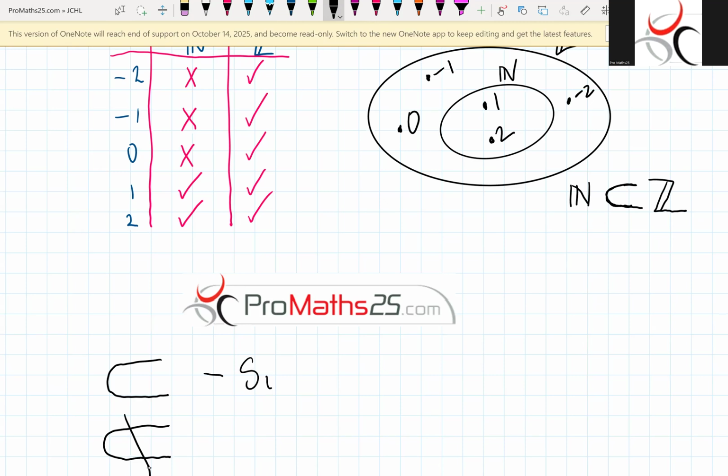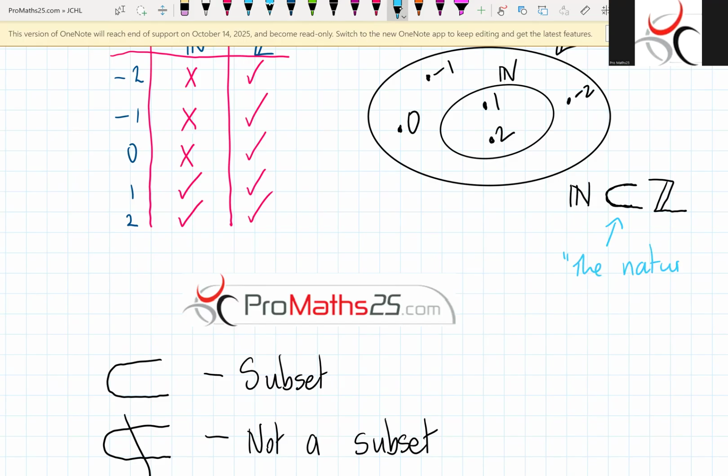So this means a subset, and this means not a subset. So what does this here mean in English? It means the natural numbers are a subset of the integers.